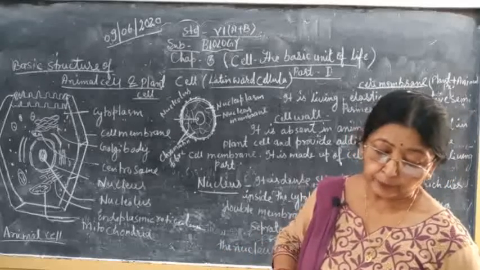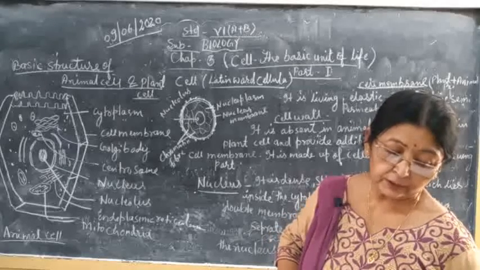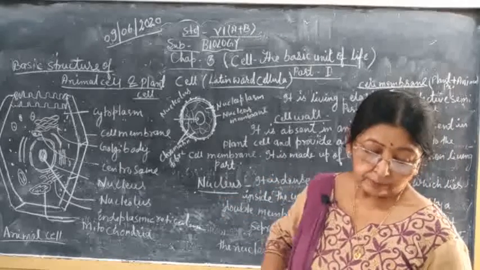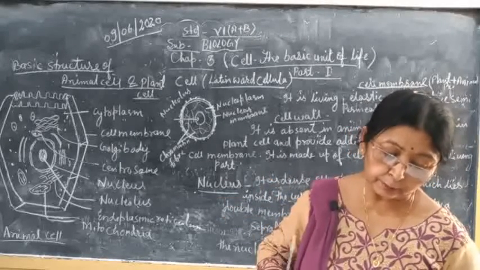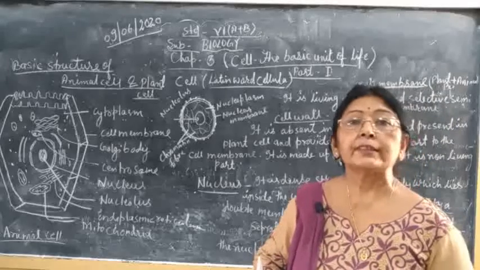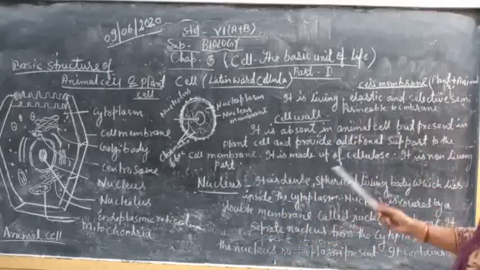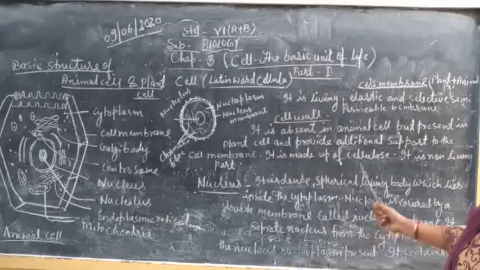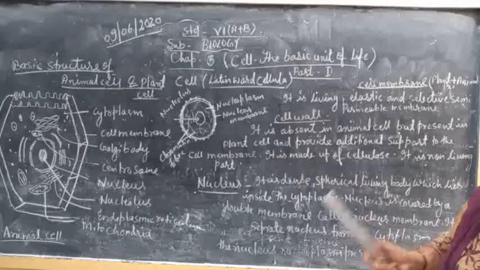Being selectively permeable, it allows only selected substances to pass through it. It provides definite shape to the cell. It helps in removal of waste products from inside the cell. Function of cell wall: it provides mechanical support to the plant cells.